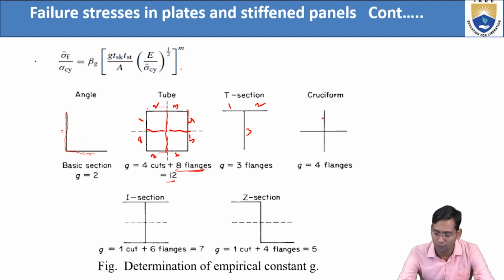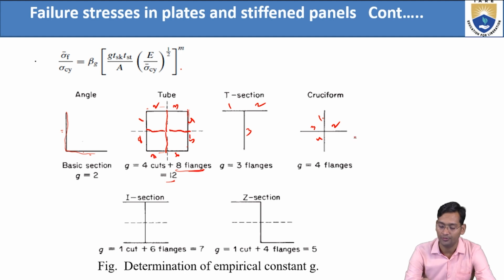In this case, 1, 2, 3, 4. Again, there is no cut, only the flanges are there. So 4 flanges. So remember how to find G. First, how many flanges are there? After cutting, how many cuts are there? Here 4 cuts are there. And after that, count how many flanges are there. The sum of the total number of cuts plus the total number of new flanges will give you the new value of G.